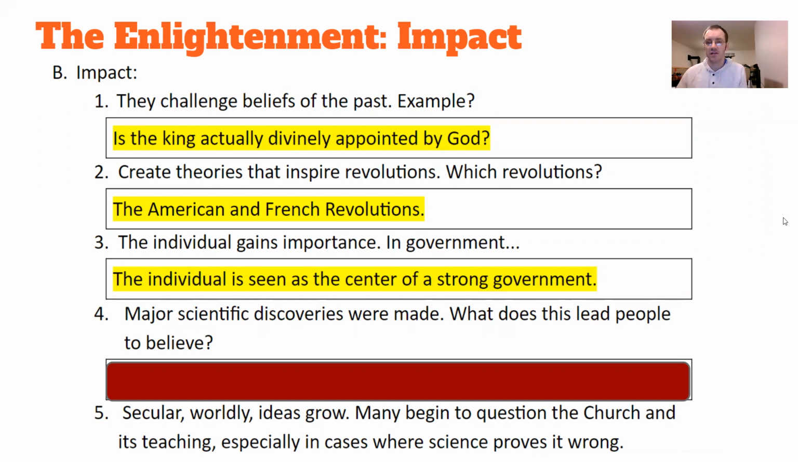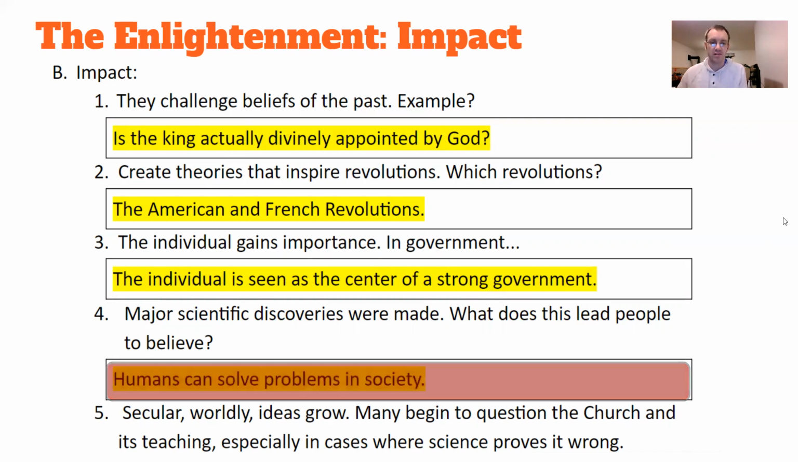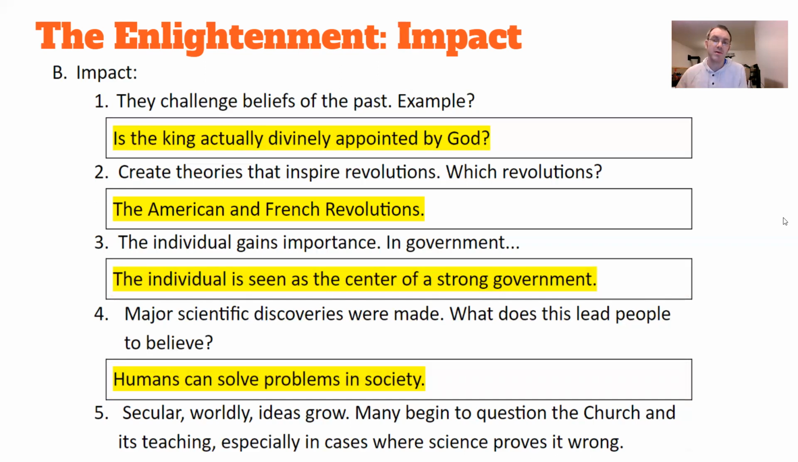And major scientific discoveries were made. What does this lead people to believe? They believe that we can make discoveries that change the way we live together as well. We can make discoveries to make government better, to make it more fair, to make it more equal, all of those things. And as all this is going on, we see more secularism and worldly ideas grow. And so people begin to question the church and its teachings, especially where science proves it wrong. And they begin to think, hey, maybe the church doesn't have the best plan for us in government. Maybe we can make that ourselves.